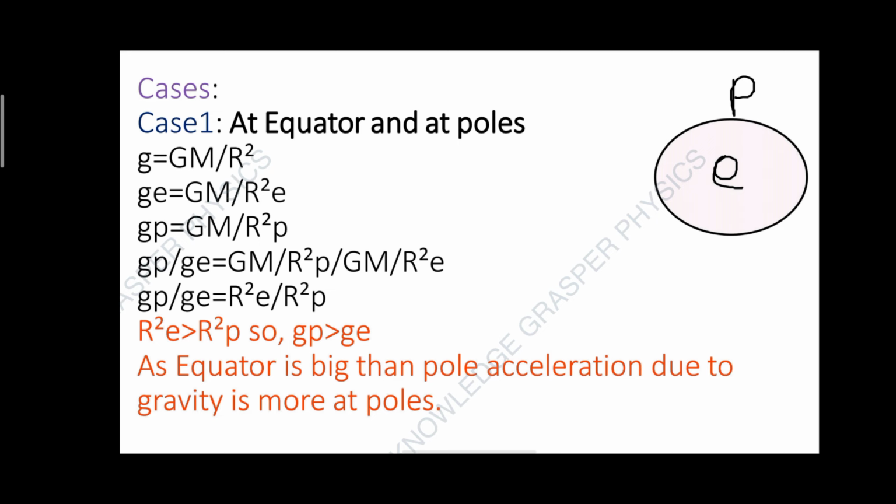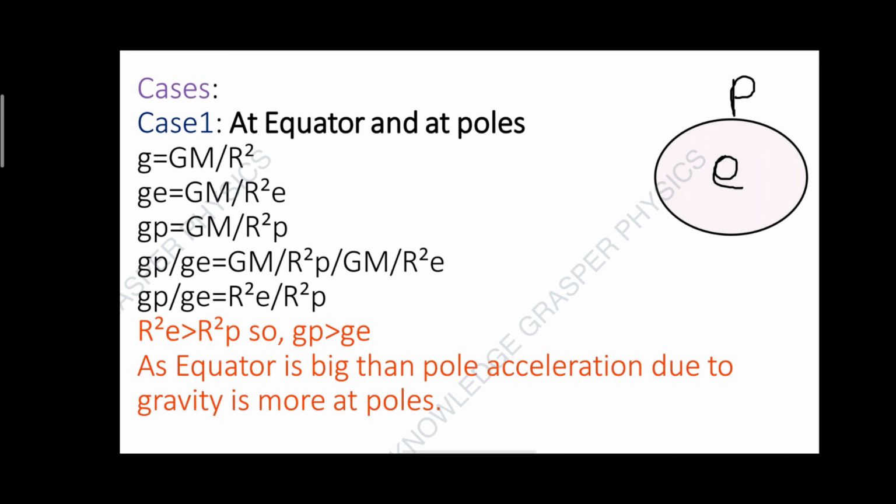So with the formula g equal to GM by r square, we can say that acceleration due to gravity at equator, g_e, will be GM by r_e square.